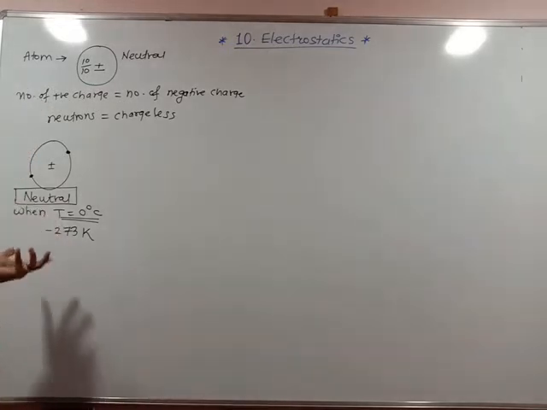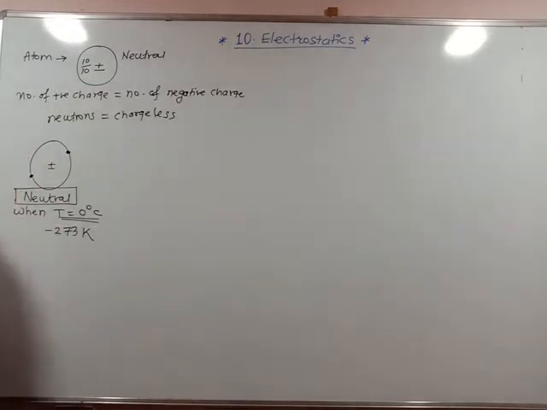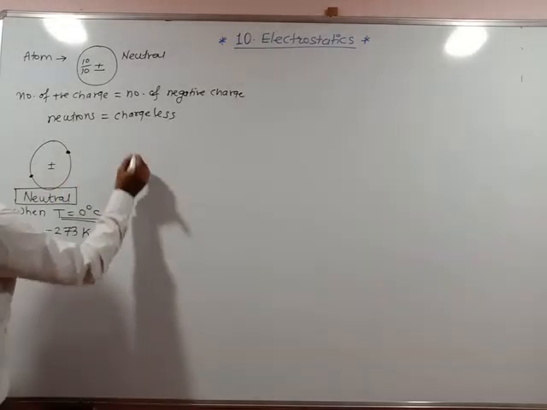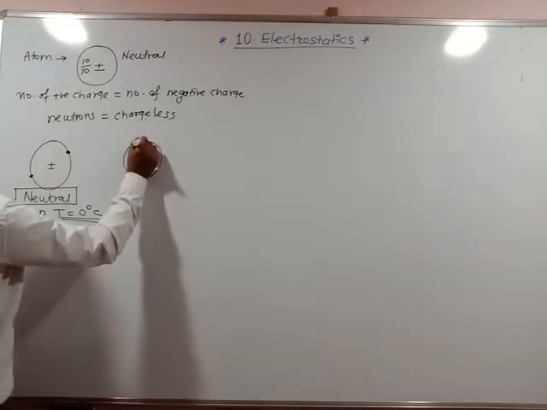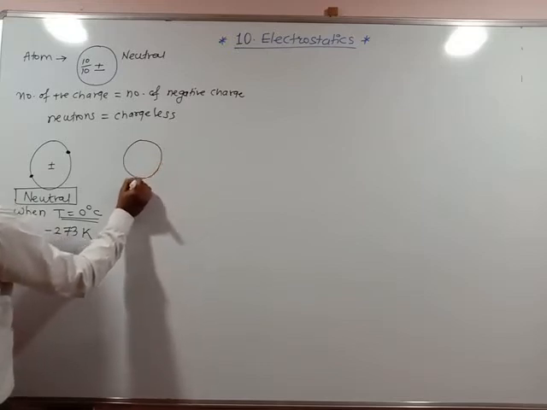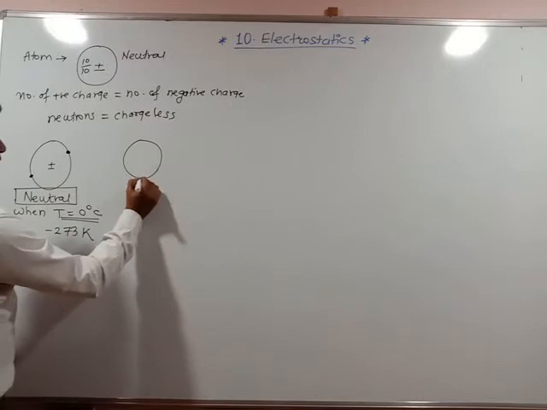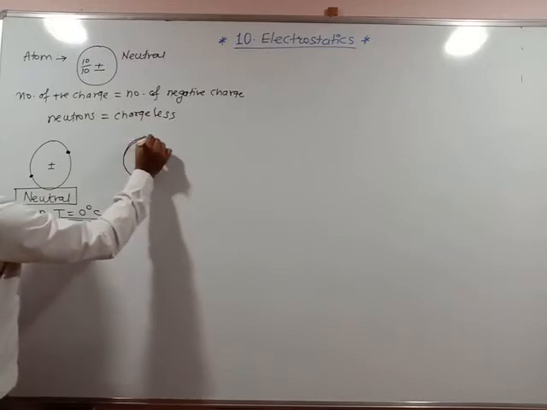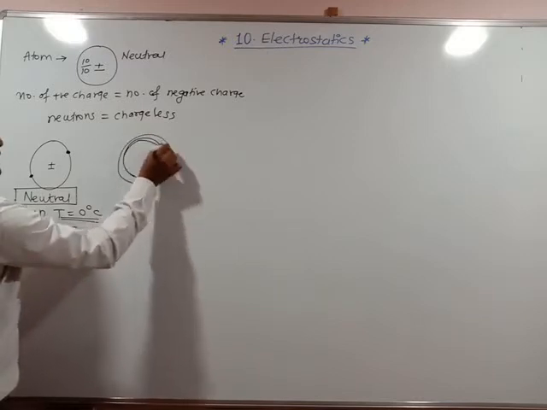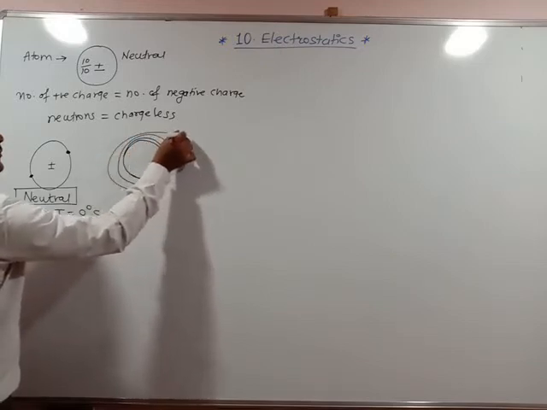But when the temperature around the atom increases, what happens? The electron will receive energy, and instead of following the circular path, the electrons will get the energy. They are getting temperature, which means they get energy. When the electron receives the energy, instead of following a circular path, now they are leaving the atom like this.